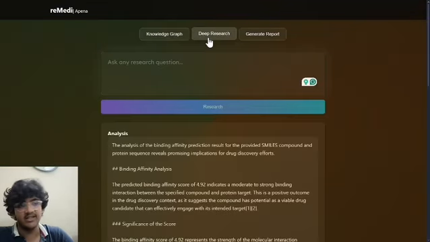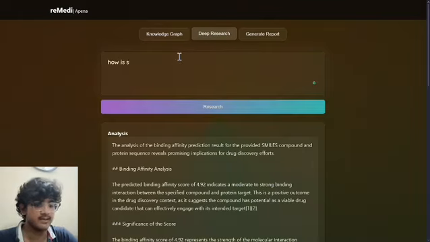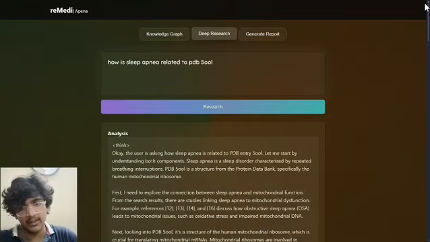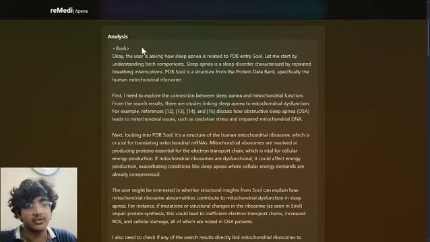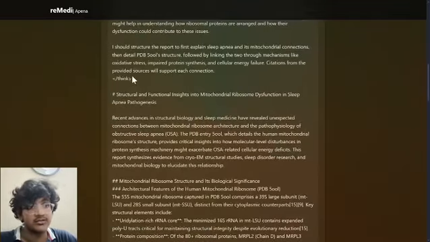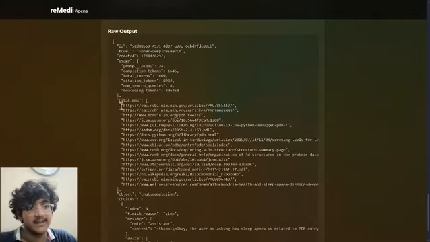On top of that, we have deep research. Deep research uses Perplexity's deep research model, and it answers the queries asked by the researcher using knowledge from all over the internet and different articles. Here, we can ask, how is sleep apnea related to ED? If I tap on research, and now that the deep research is complete, we can see what Perplexity said. Along with it, it shows what Perplexity thought, what it found out, and what it researched. Under all of that, we also get the citations used.